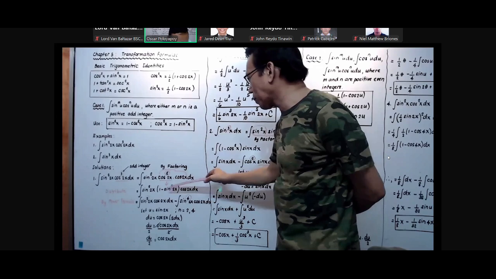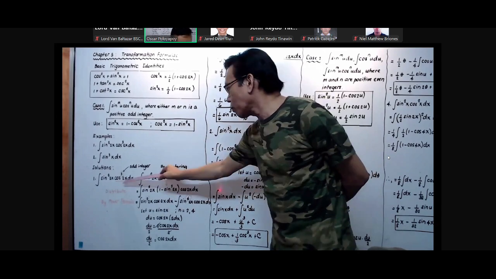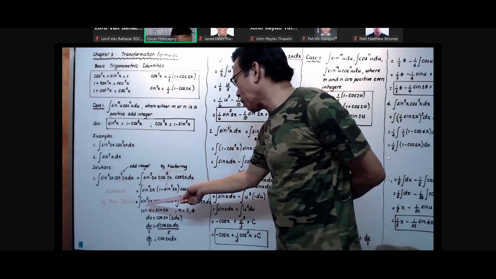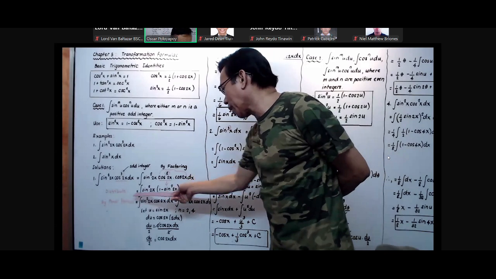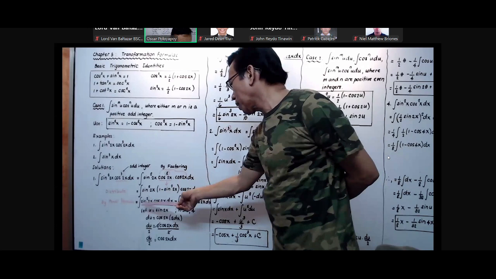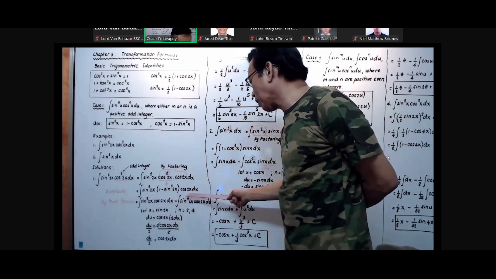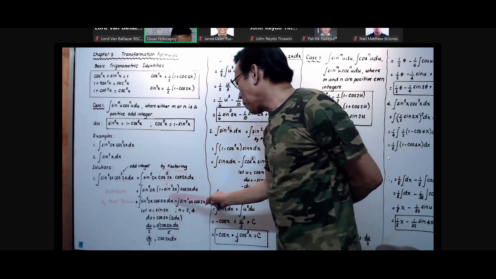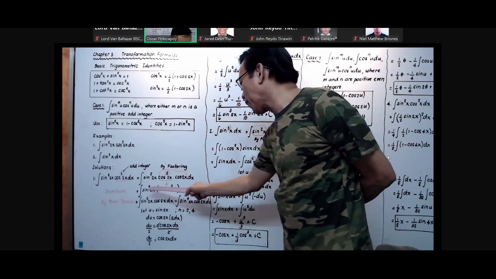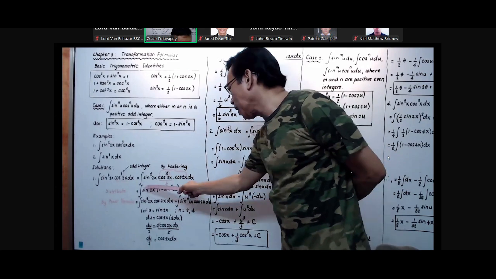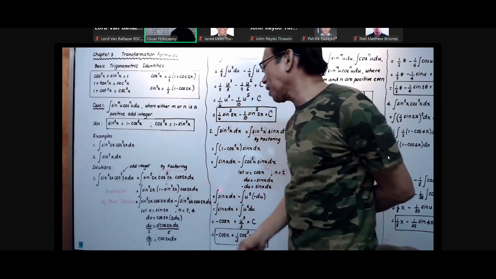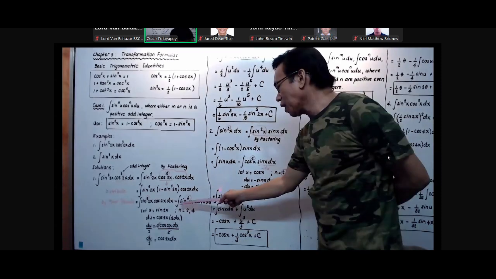Now, therefore, it becomes the integration of sine squared 2x because we are going to distribute, okay? Integration of sine squared 2x multiplied by cosine 2x dx, then minus the integration of sine to the fourth, because sine squared 2x multiplied by sine squared 2x equals sine to the fourth